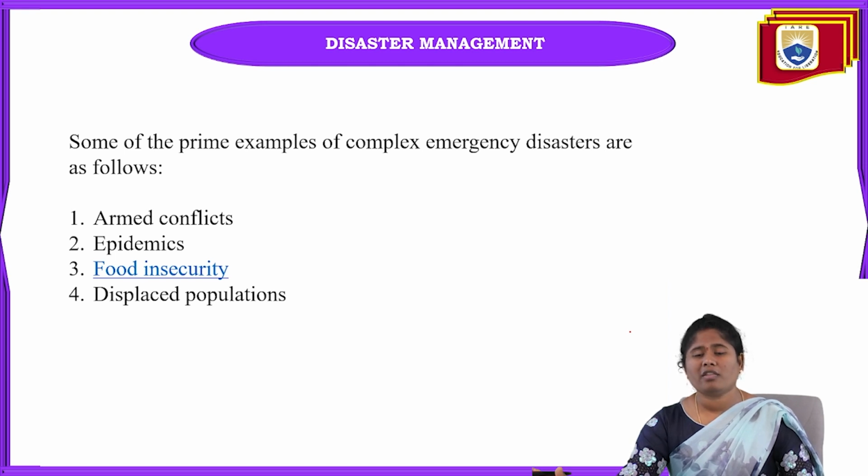They want those people to leave that country or that state. This is nothing but the displaced population, meaning without any property, belongings or food, they have to leave their hometown. That also comes under the displaced population.